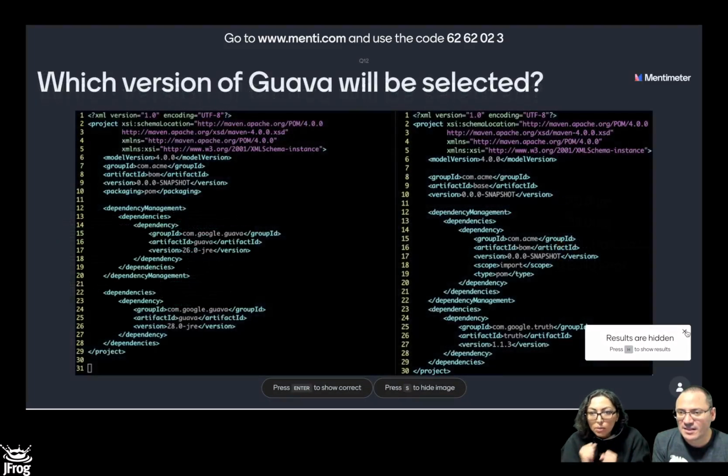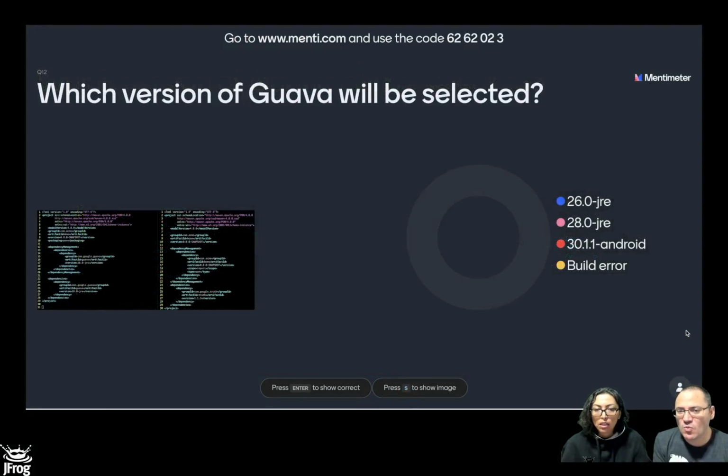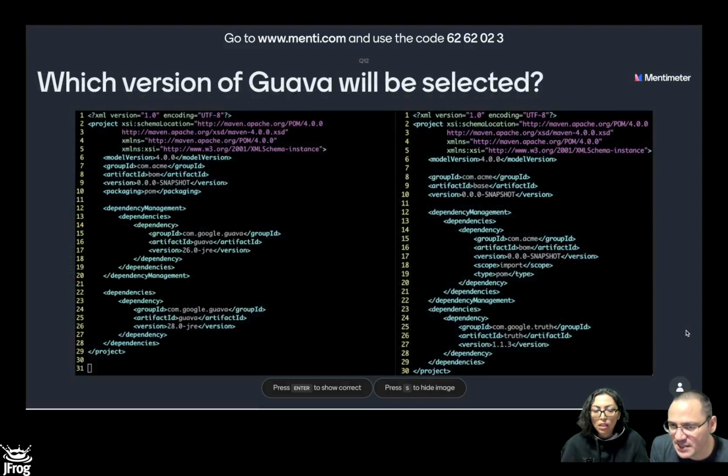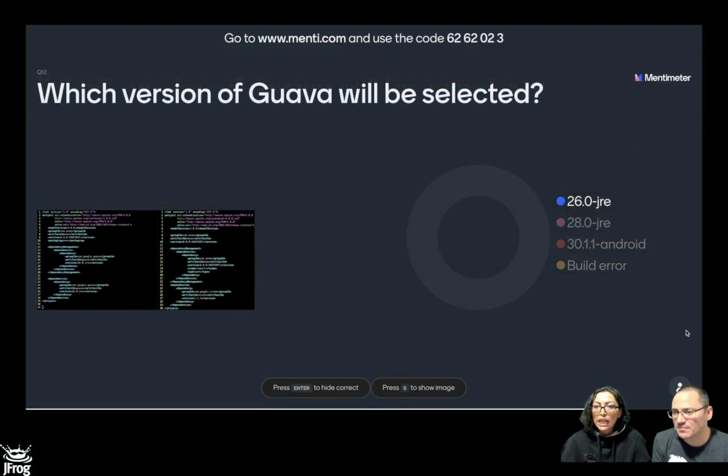We're almost there. We can do this. So we have a BOM file with a dependency management and a dependency block. And the rest is almost the same. We have a direct dependency in the BOM file, and then we import it. So do we get the version that is 26 coming from the dependency management block? We get 28 that is a direct dependency, or do we get 31100?